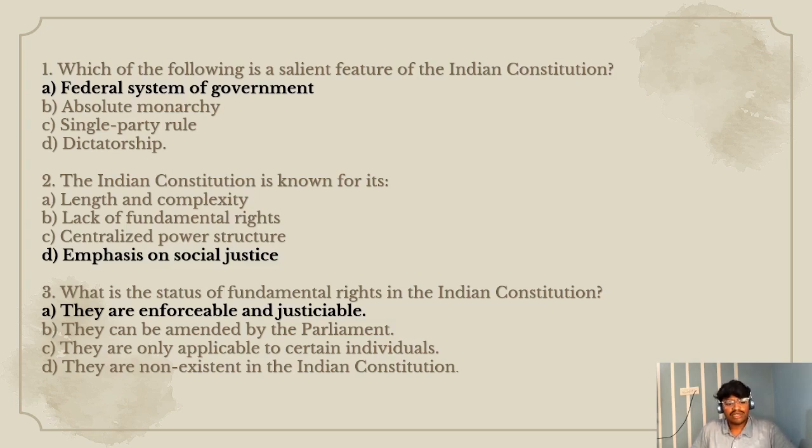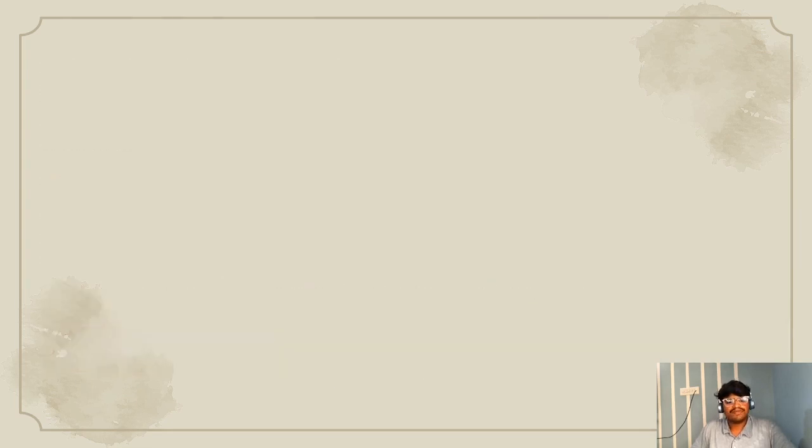The third question. What is the status of fundamental rights in the Indian Constitution? Option A, they are enforceable and justiciable. Option B, they can be amended by Parliament. Option C, they are only applicable to certain individuals. Option D, they are non-existent in the Indian Constitution. The right option is option A, they are enforceable and justiciable.